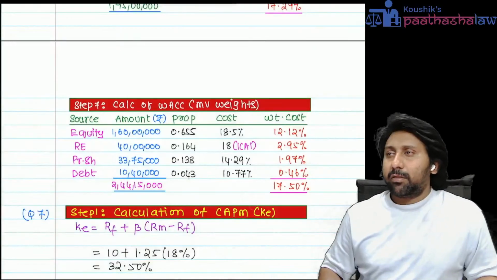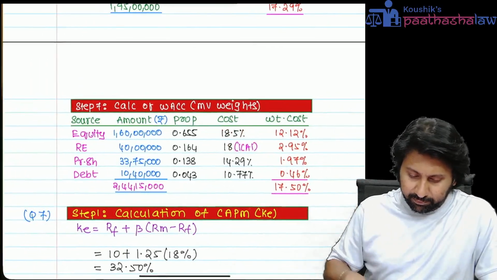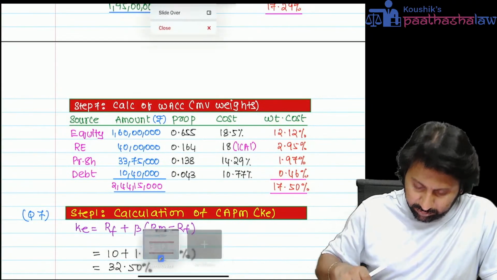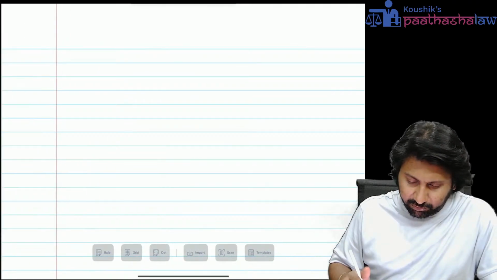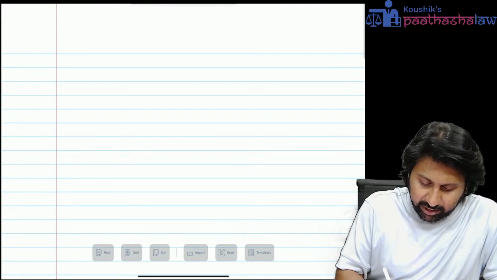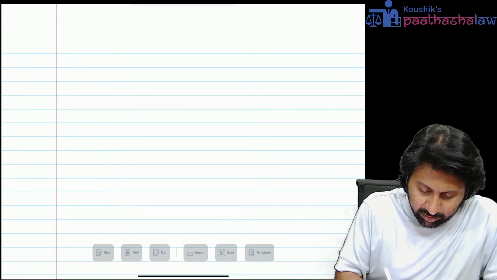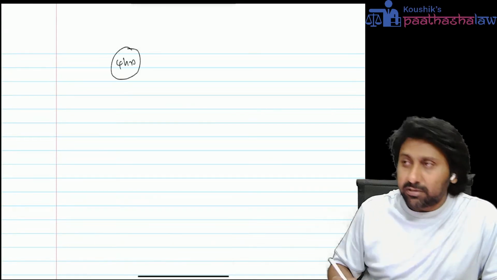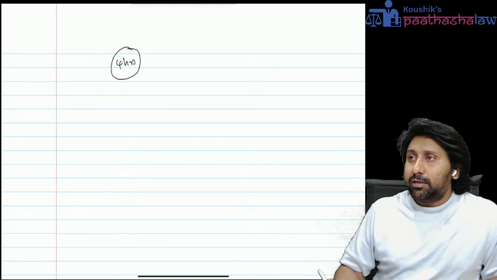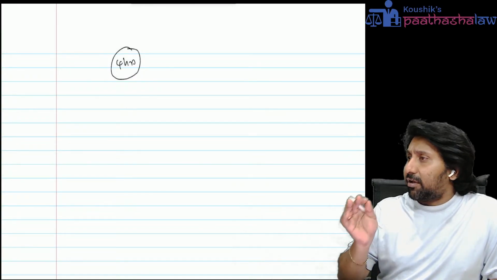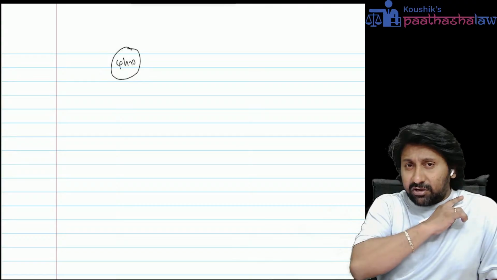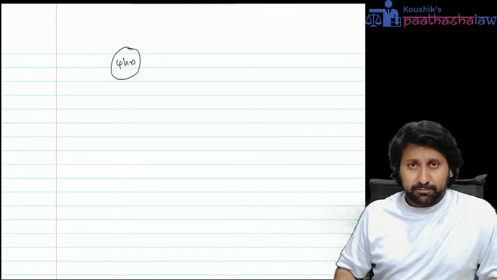Yeah. So when it comes to the FM paper, point number one: the time that is available for you. Today, you can work out for at least 4 hours, starting from now. In that 4 hours, give me 1.5 hours. I will quickly revise all the concepts applicable in your FM.